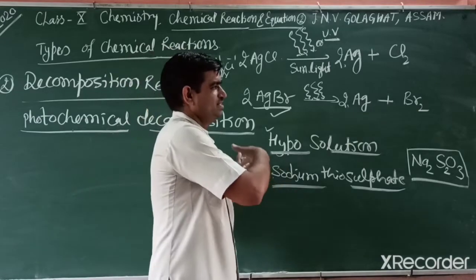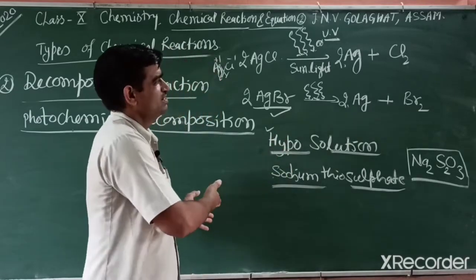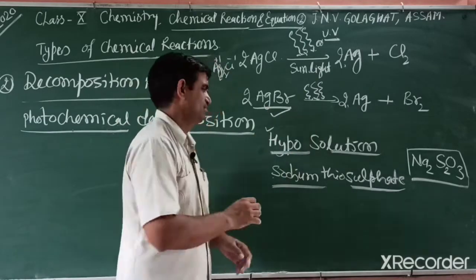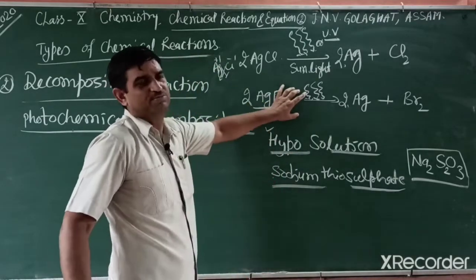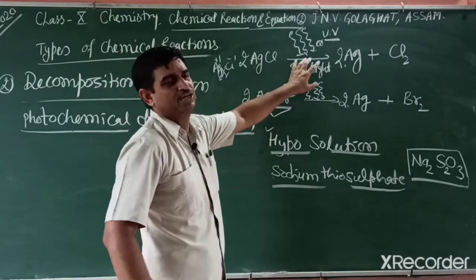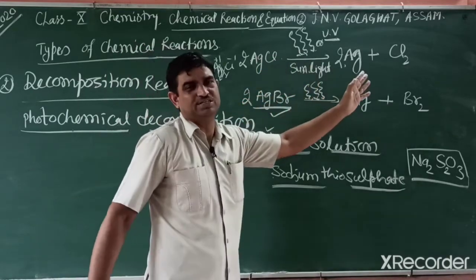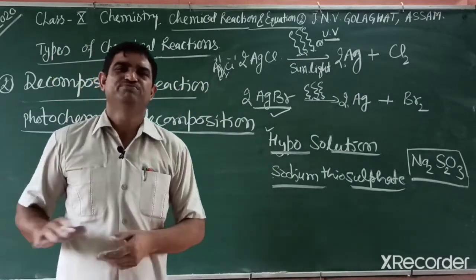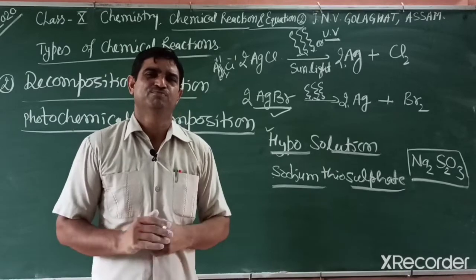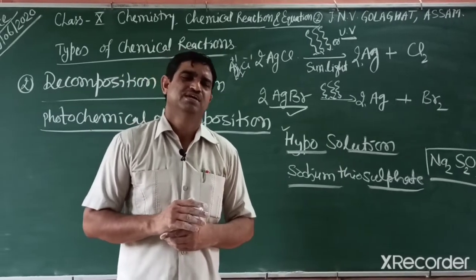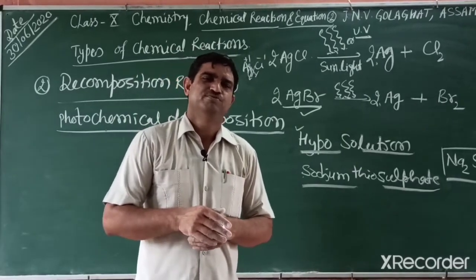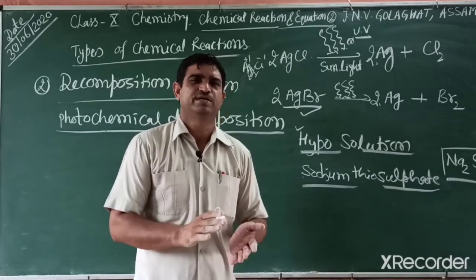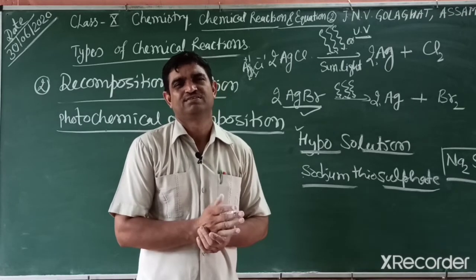Generally a combination reaction is exothermic, meaning energy is released, but decomposition reactions are endothermic. These reactions are endothermic because they absorb energy from the surroundings and dissociate. So today we discussed four types of reactions: combination, decomposition, endothermic and exothermic reactions. Next day we will discuss another reaction, displacement and double displacement reactions.